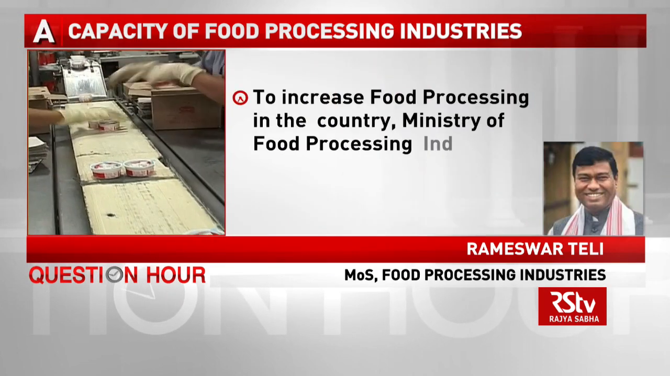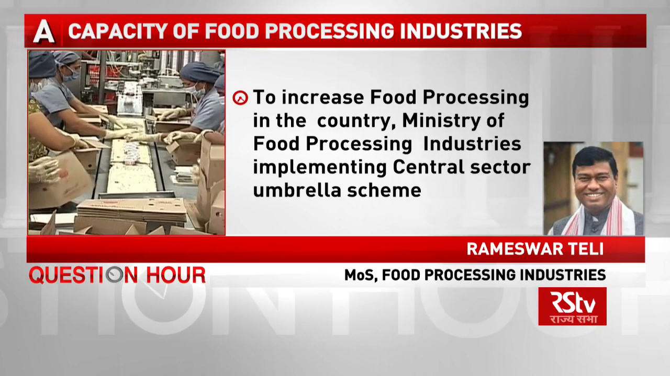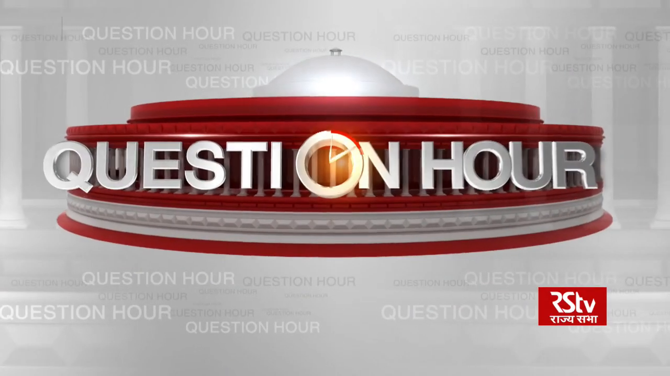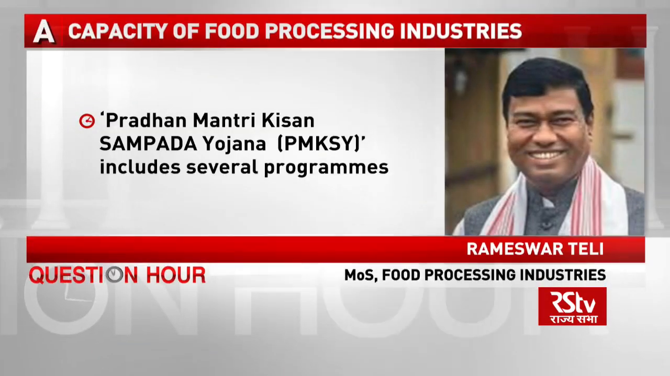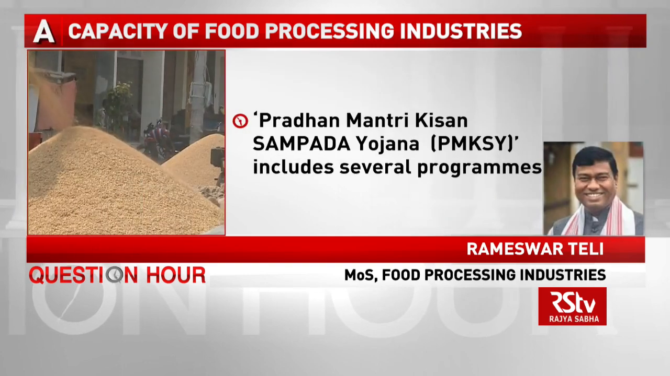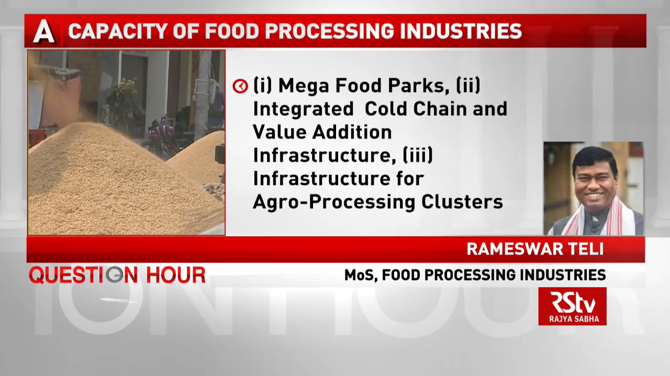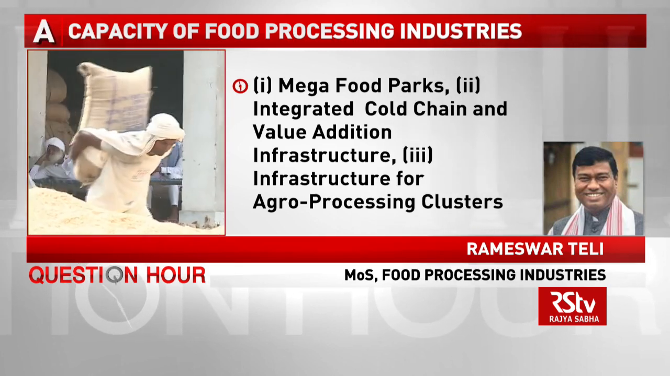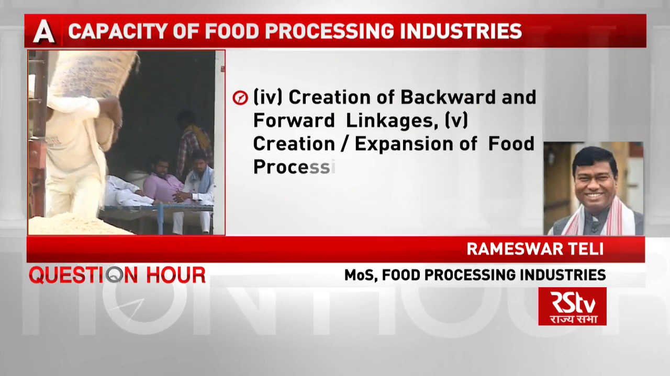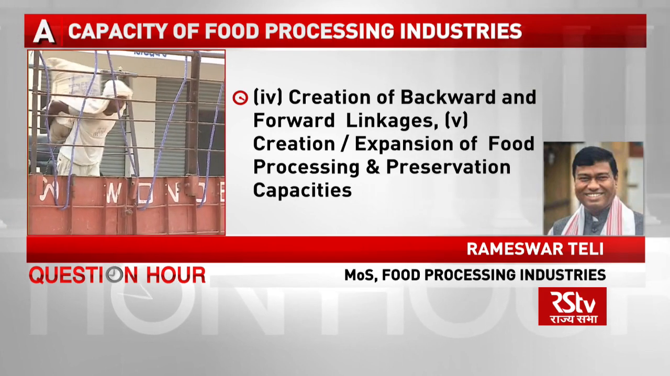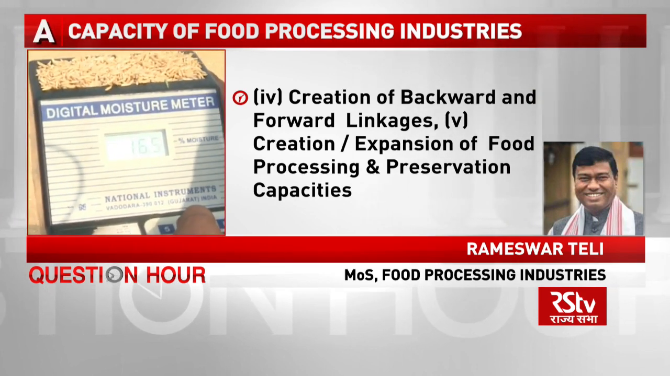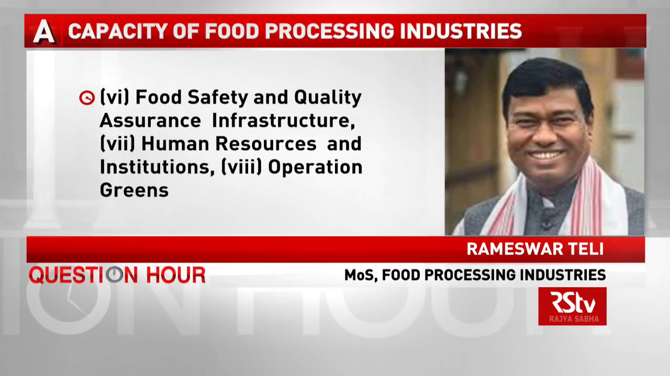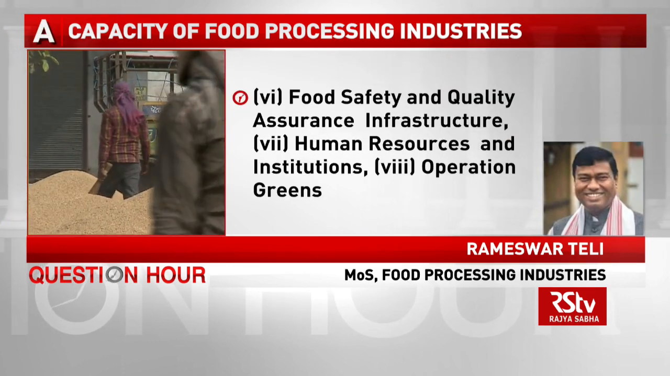In order to increase the level of food processing in the country, the Ministry of Food Processing Industry has been implementing the Central Sector Umbrella Scheme, Pradhan Mantri Kisan Sampada Yojana, with component schemes. Now, these component schemes include mega food parks, integrated cold chain and value addition infrastructure, infrastructure for agro-processing clusters, creation of backward and forward linkages, creation and expansion of food processing and preservation capacities, food safety and quality assurance and infrastructure, human resource and institution, operation greens.